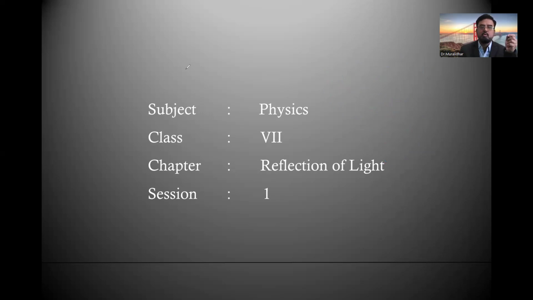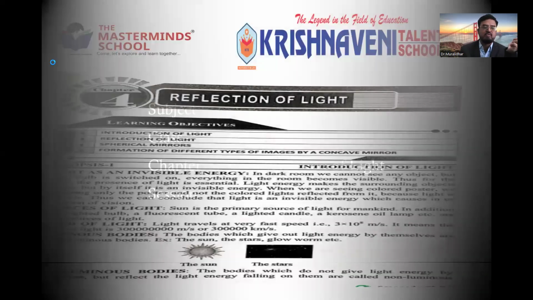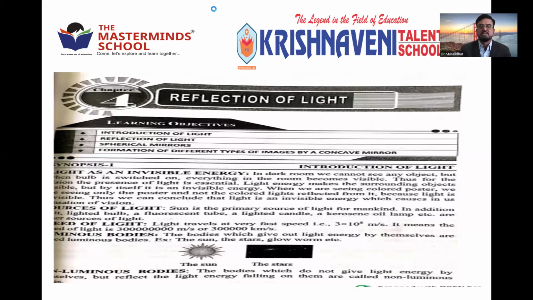Now we'll move on to what exactly light is and what types of light there are. We'll start the synopsis. In this chapter, we'll discuss 4 points. One is the introduction of light, which is already given. Second is the property, reflection of light. What is the reflection of light? What are the terms related to reflection of light? Then we'll discuss the mirrors, spherical mirrors like convex mirror, concave mirror, plane mirror, right? Where they are useful for us.